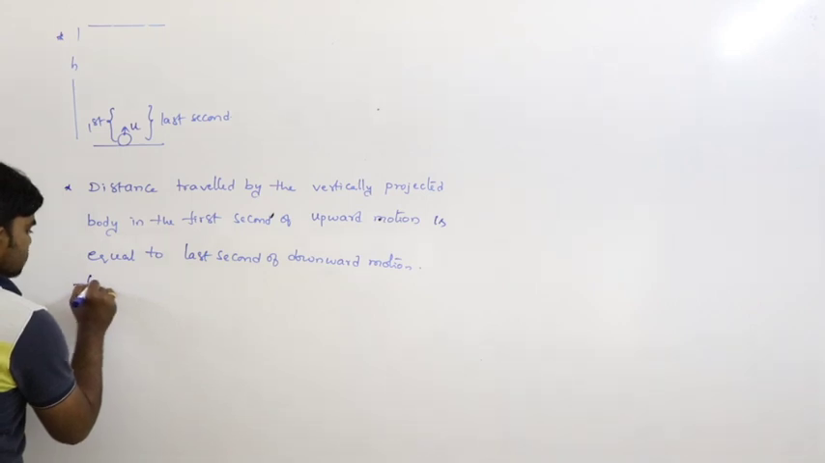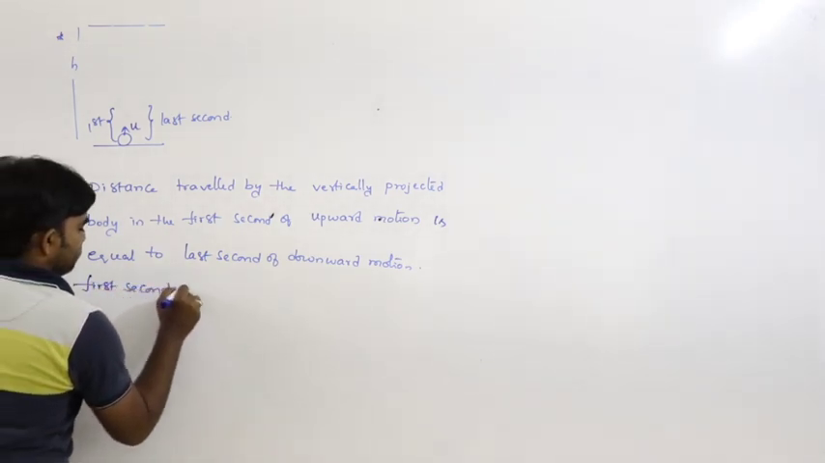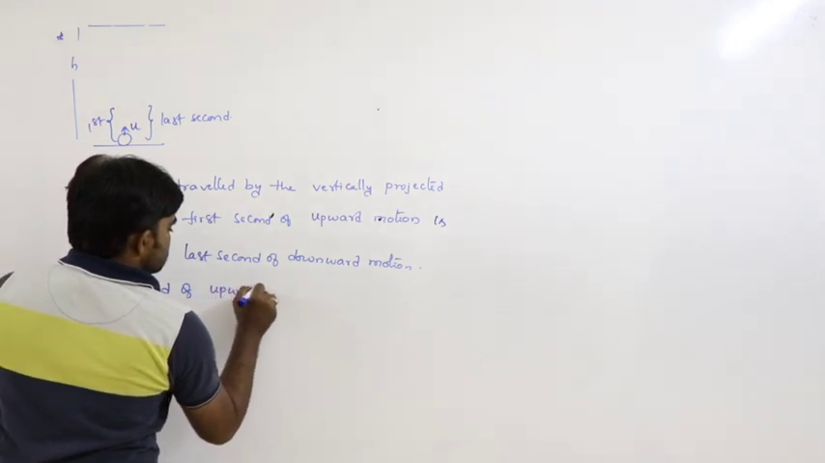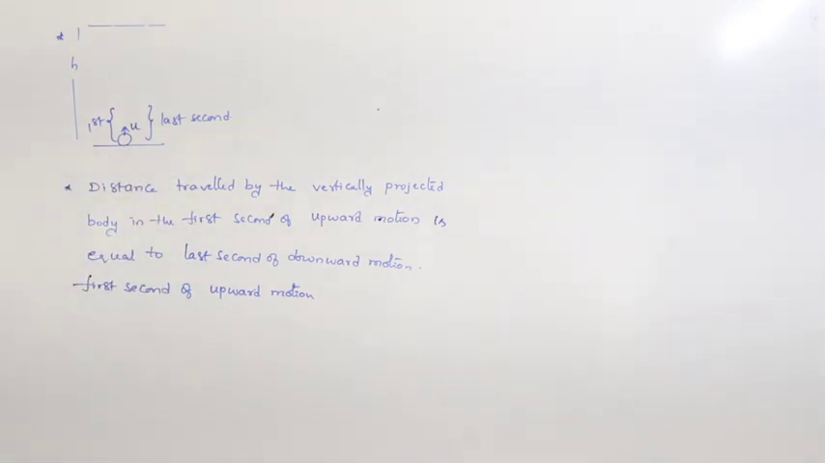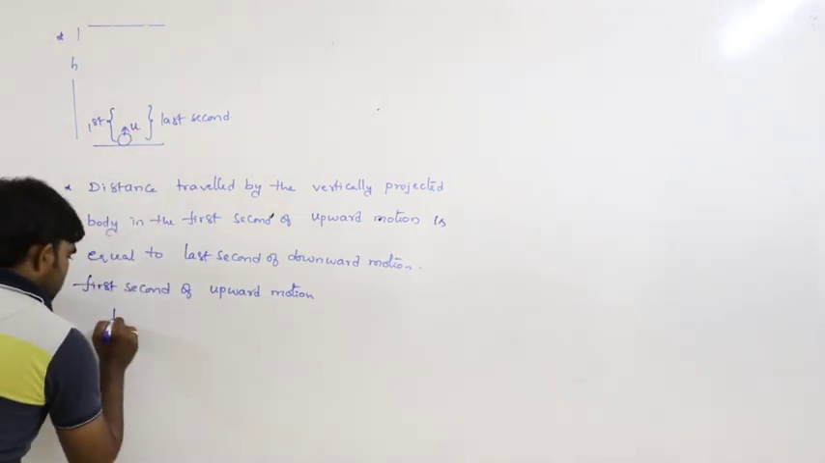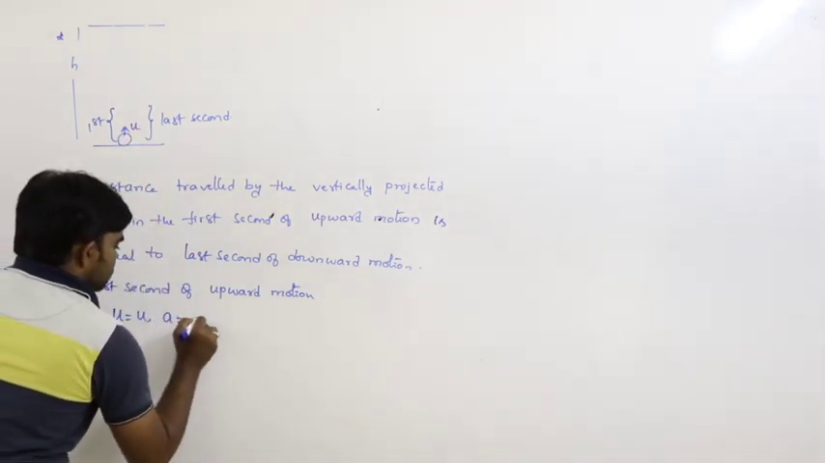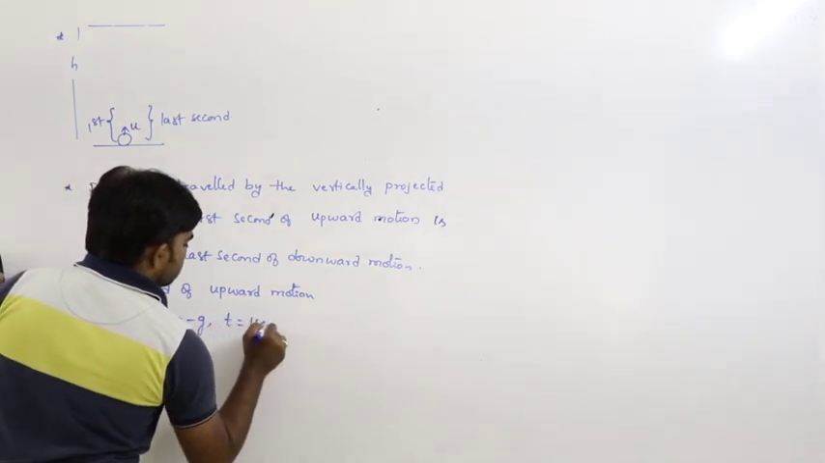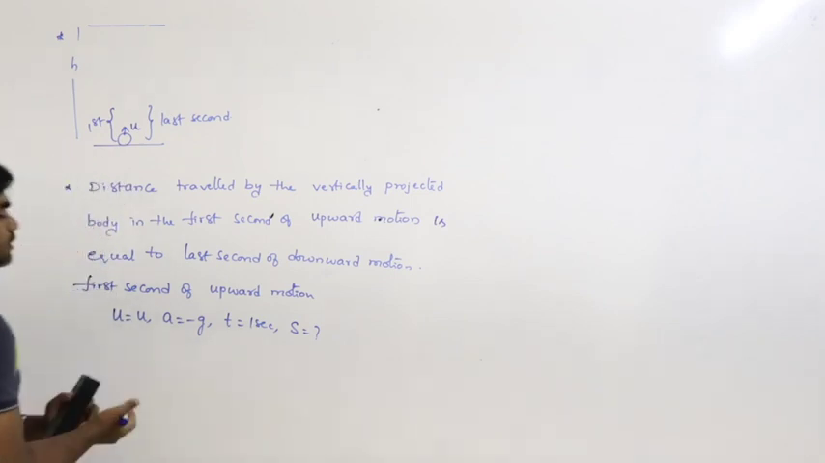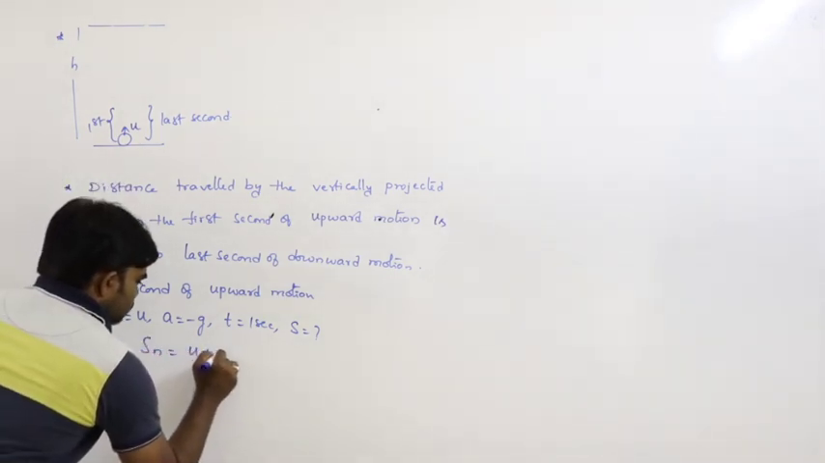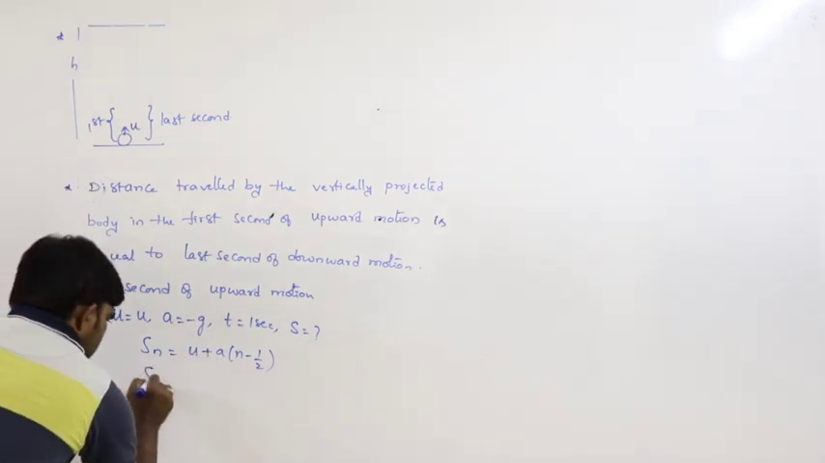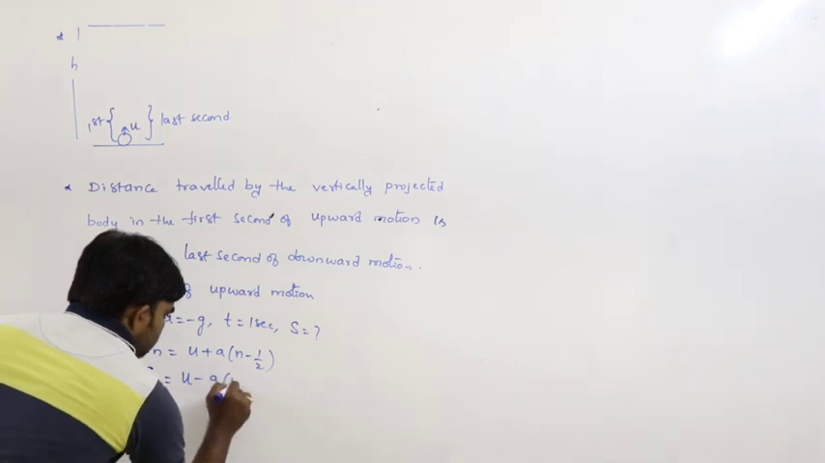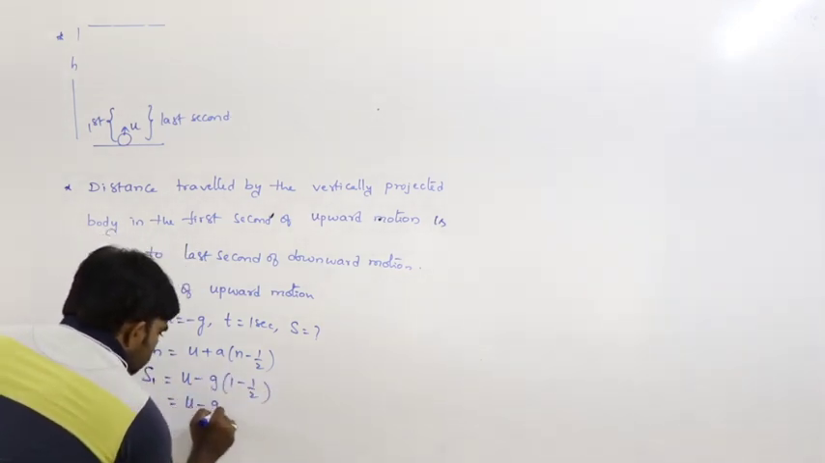So, the first second of upward motion. How can we calculate it? The body is projected with initial velocity u, acceleration is minus g, time is 1 second, and we have to calculate the distance. From the equation Sn is equal to u plus a into n minus half, S1 is equal to u minus g into 1 minus 1 by 2. So that is u minus g by 2.